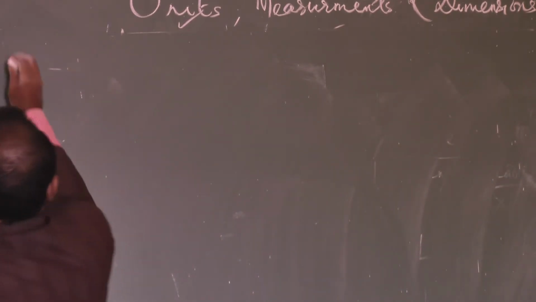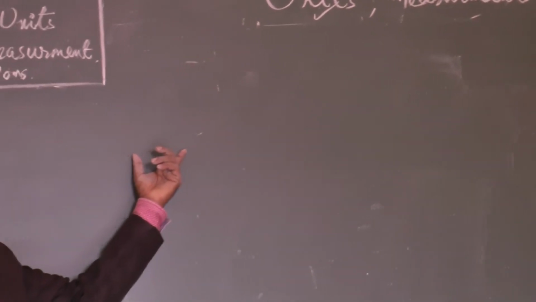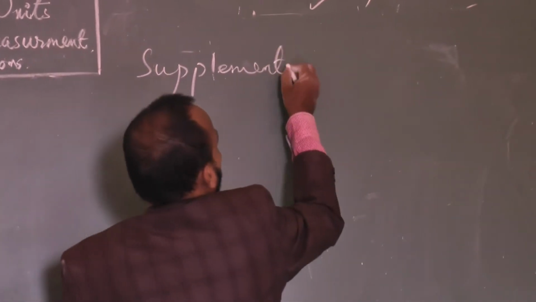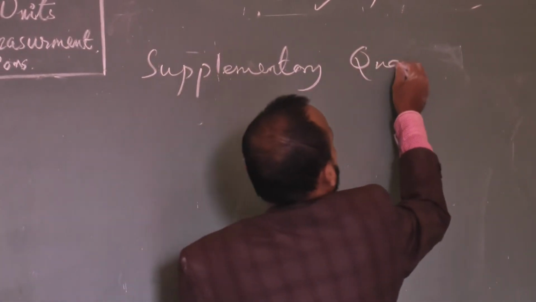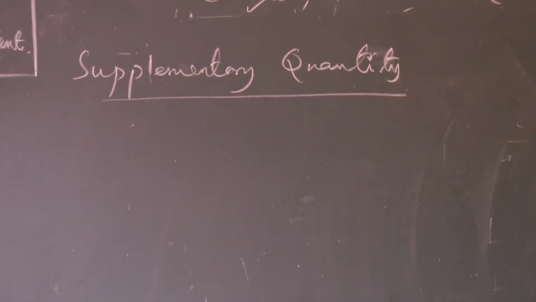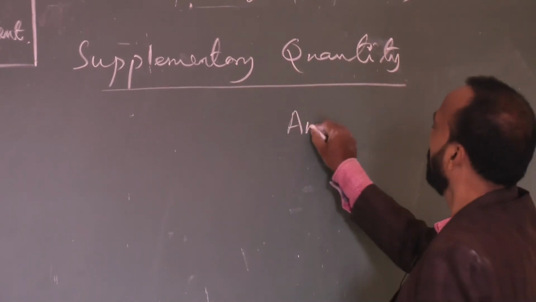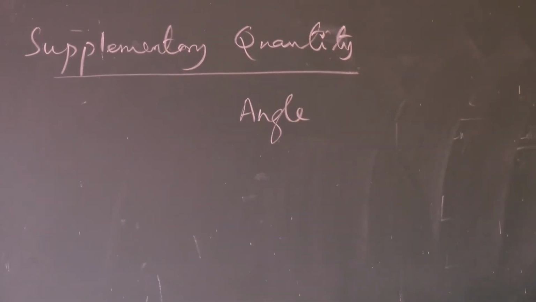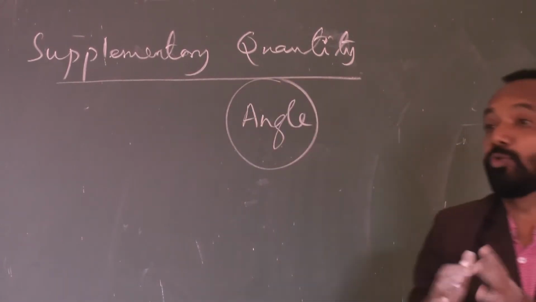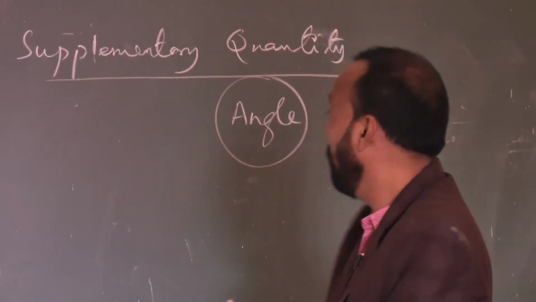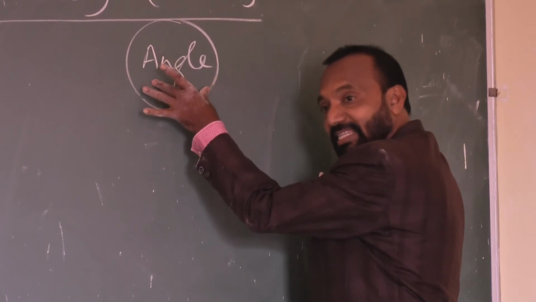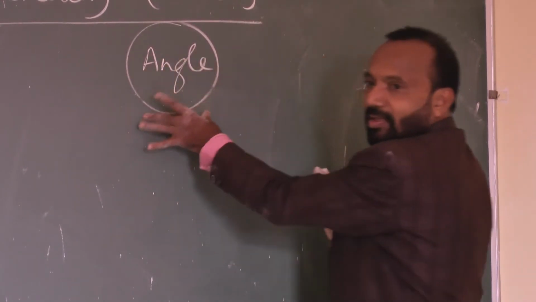After physical quantities and derived quantities, you should remember the supplementary quantity. It is not exactly a quantity, but we study supplementary quantity as angle. Angle is your supplementary quantity. It is dimensionless. It has no dimension. It has no mass, no length, no time period. Only the variable is there. It is dimensionless, and a variable.